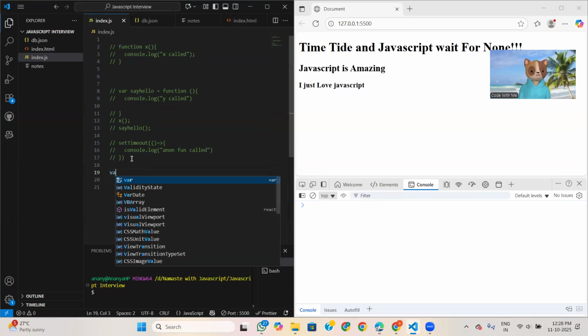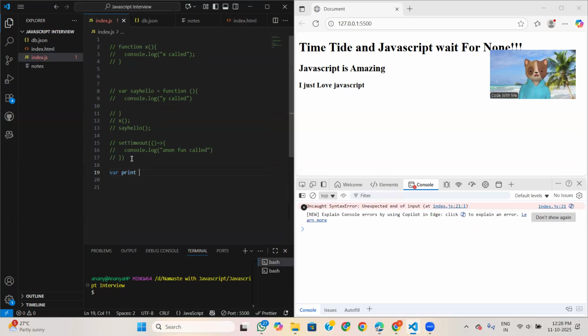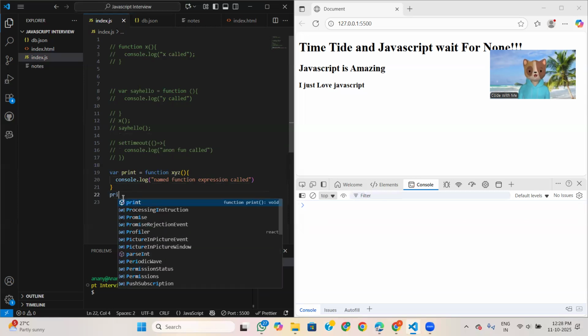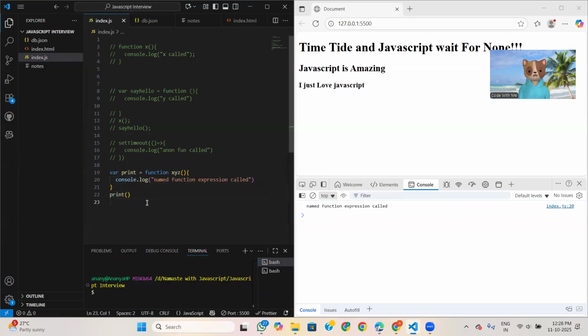I am showing you, like, if we write a print function, and here also we write xyz. Console dot log, named function expression, called. If I call this, yeah. So in the first scenario we are creating a function by writing this